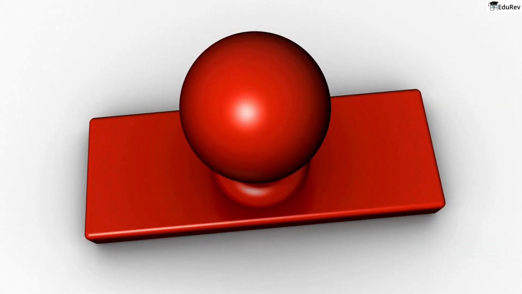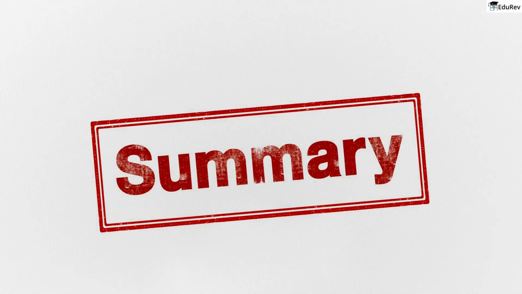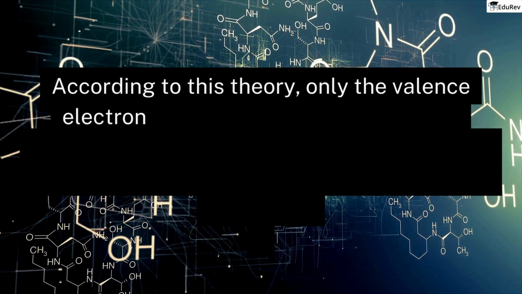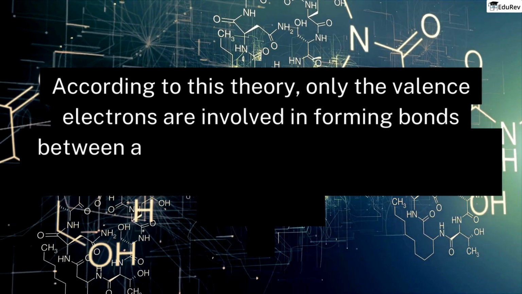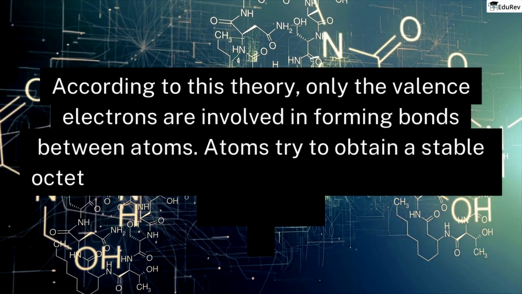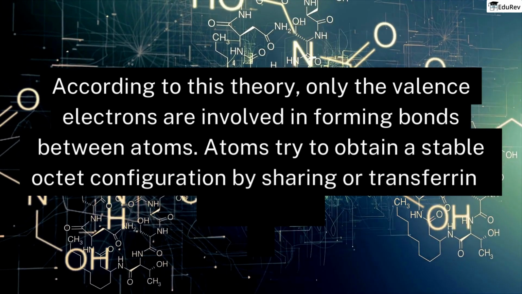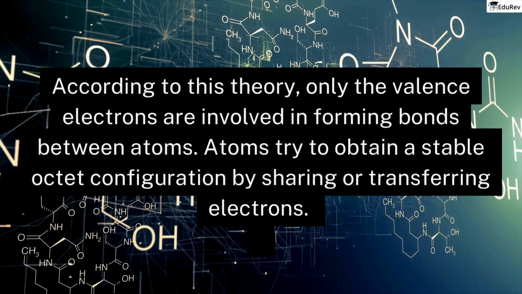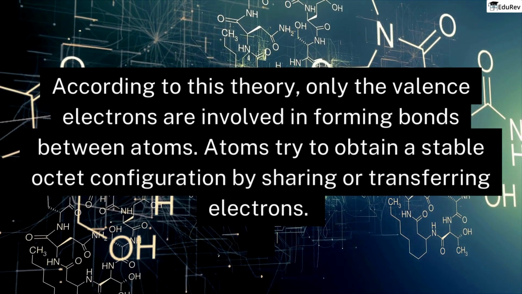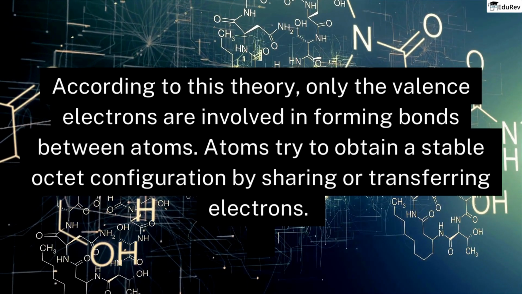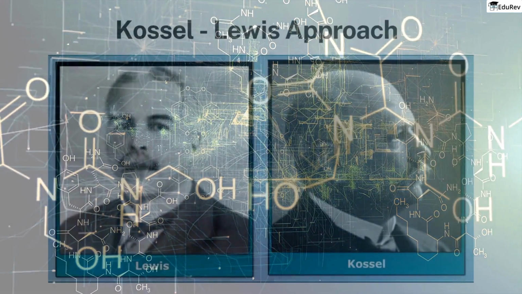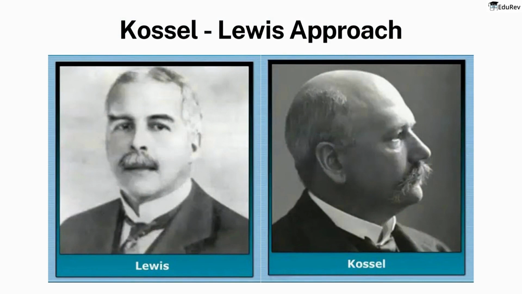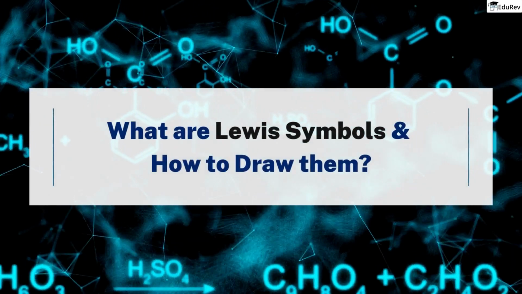After discussing the octet rule of the Kossel-Lewis approach in detail, let's now summarize this approach. The Kossel-Lewis approach, also known as the Lewis theory of chemical bonding or electronic theory of chemical bonding, proposes that only valence electrons participate in the formation of chemical bonds between atoms. In order to achieve a stable octet configuration, atoms will either share or transfer electrons. I hope you have got a solid understanding of the Kossel-Lewis approach. Let's dive straight into the final topic of this video.